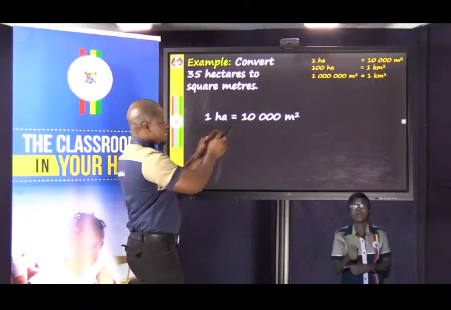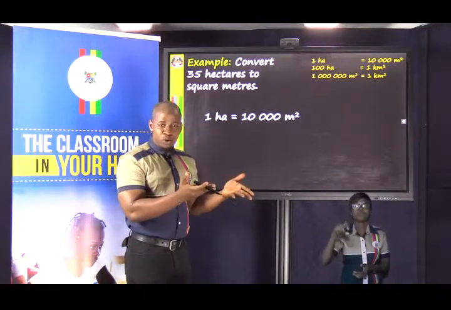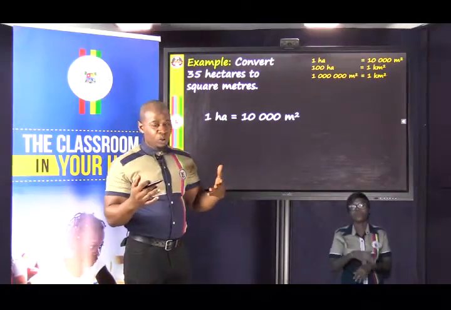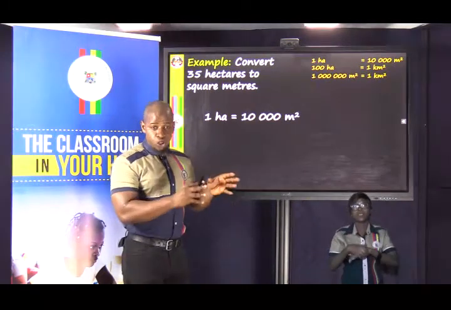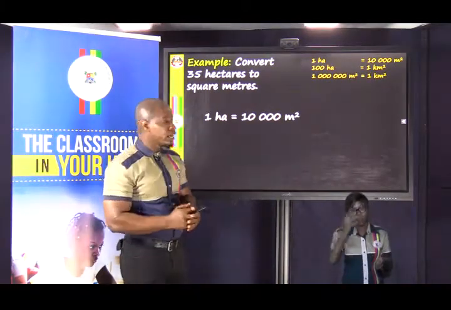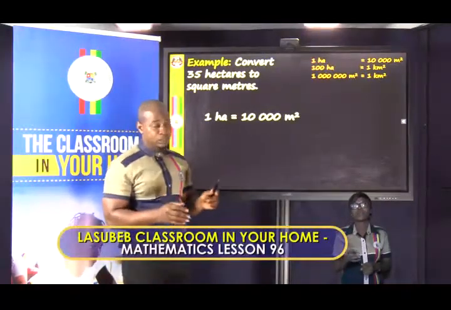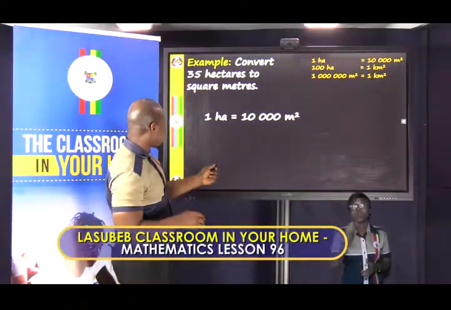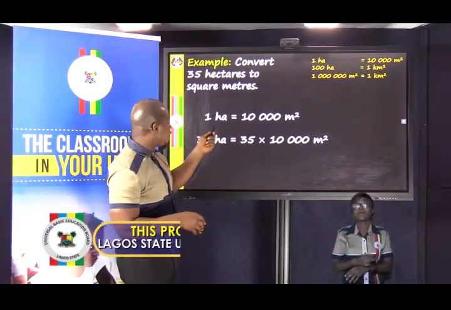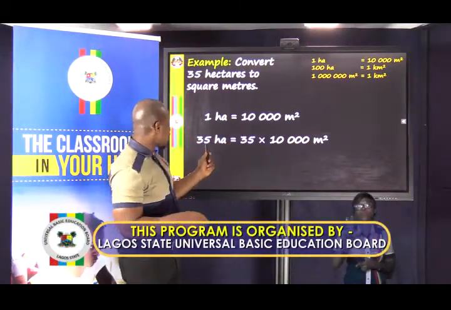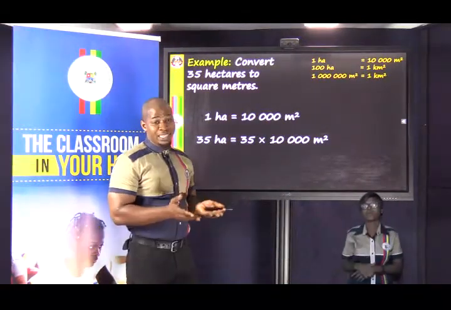1 hectare is 10,000 square meters. We know that. So if we want to get anything, you don't need to worry about the grammar. Just worry about what do you know? What do you want to get? What we know is that 1 hectare is 10,000 square meters. Now we want to find 35 hectares. And that means we have to multiply 1 hectare by 35. If 1 hectare is 10,000 square meters, 35 hectares will be 35 times of what 1 hectare is.